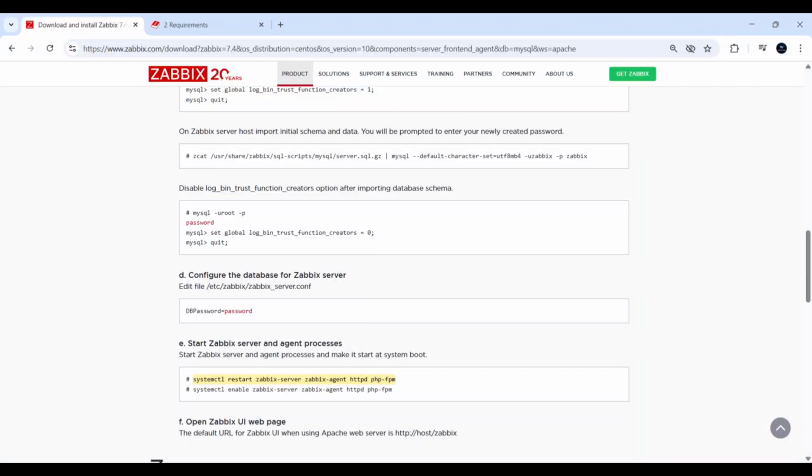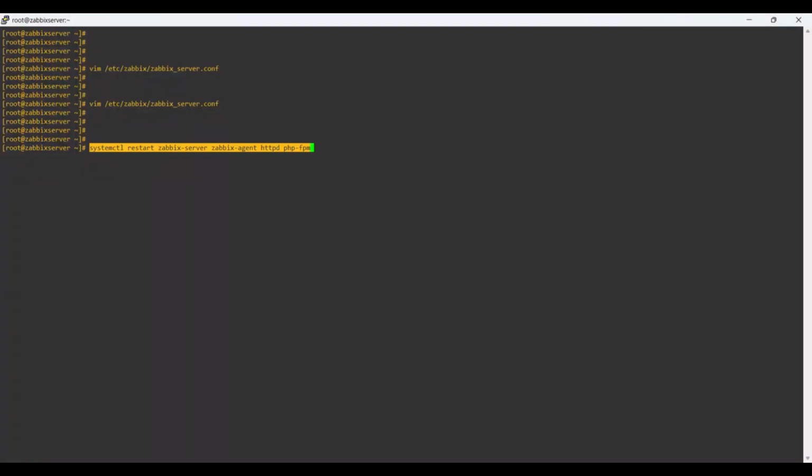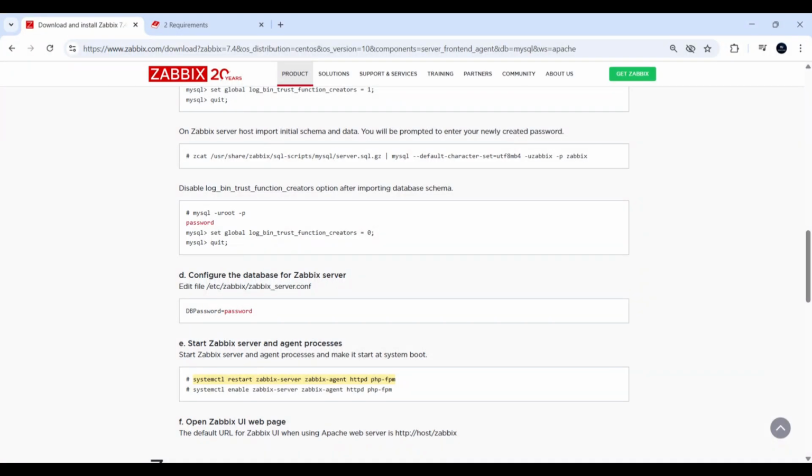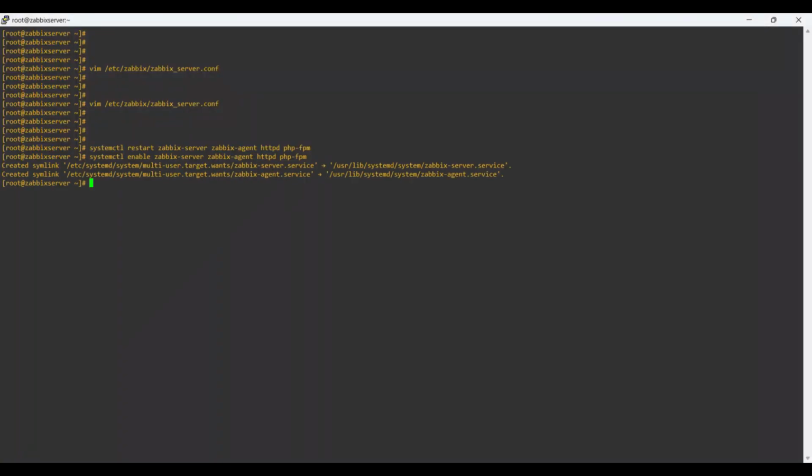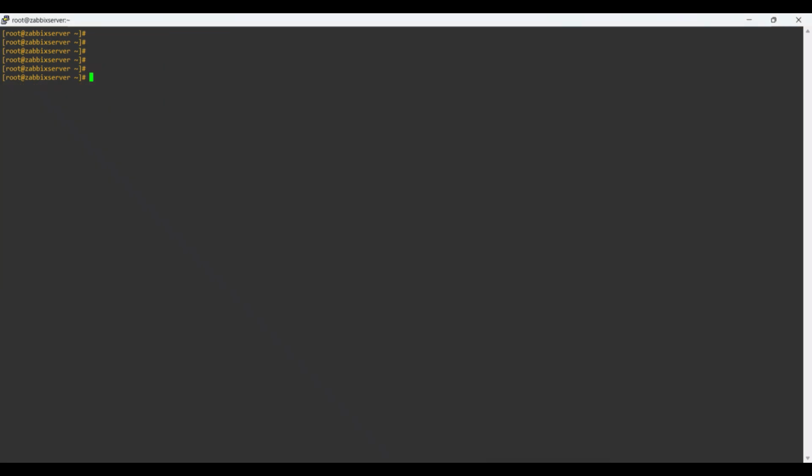Now enter systemctl restart to restart Zabbix server, Zabbix agent, HTTPD and PHP-FPM. Then enable all these services. systemctl enable Zabbix server, Zabbix agent, HTTPD and PHP-FPM. Check all services status one by one to ensure all services are running.